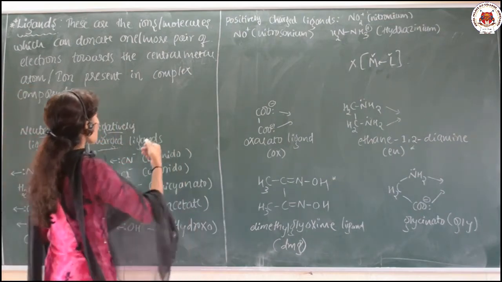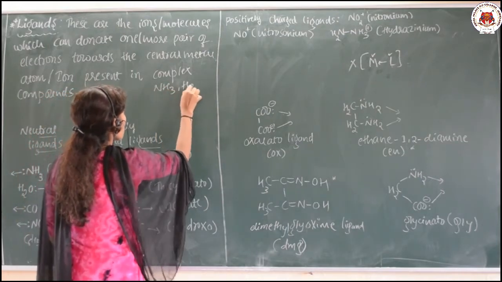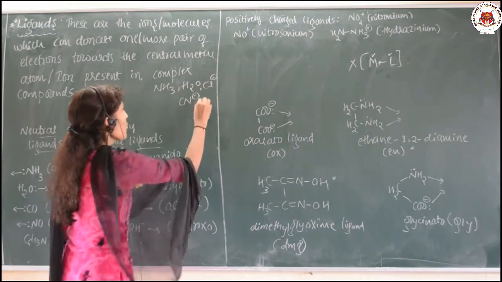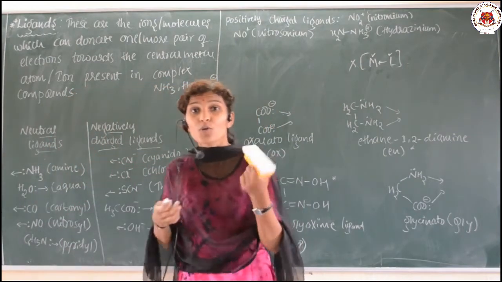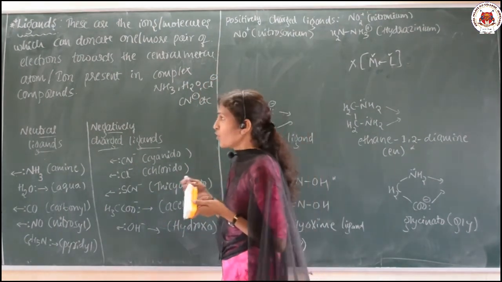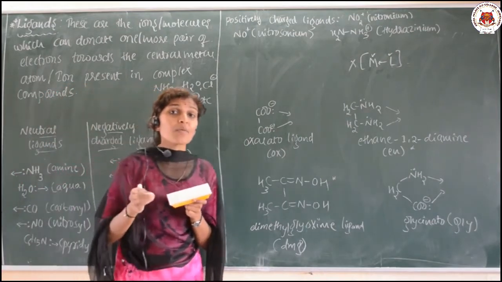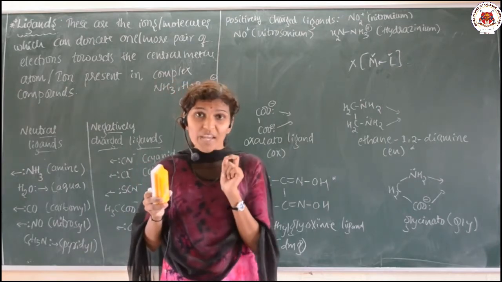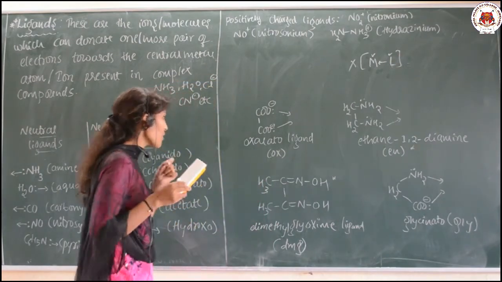Examples for the ligand you can take are NH3, H2O, Cl minus, CN minus. All these are examples of ligands. It means these have the tendency to donate the lone pair of electrons towards the central metal atom. So the ligands are classified depending upon the ligating atoms present in those molecules, the classification of the ligands based on the ligating atoms present in their molecules.